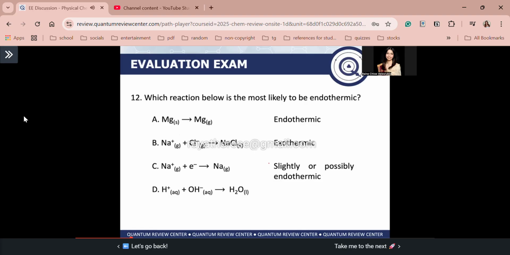Okay, lastly, for letter D, guys. For letter D, this is an exothermic process. In this case, you have a neutralization reaction.